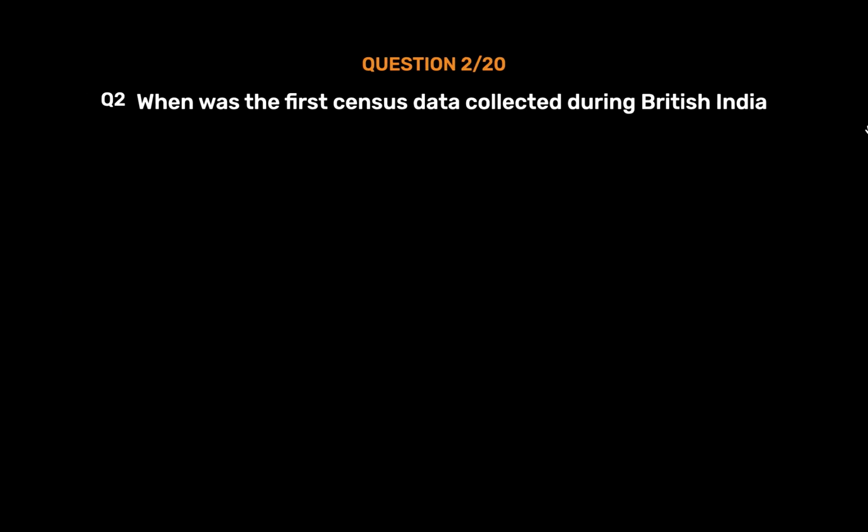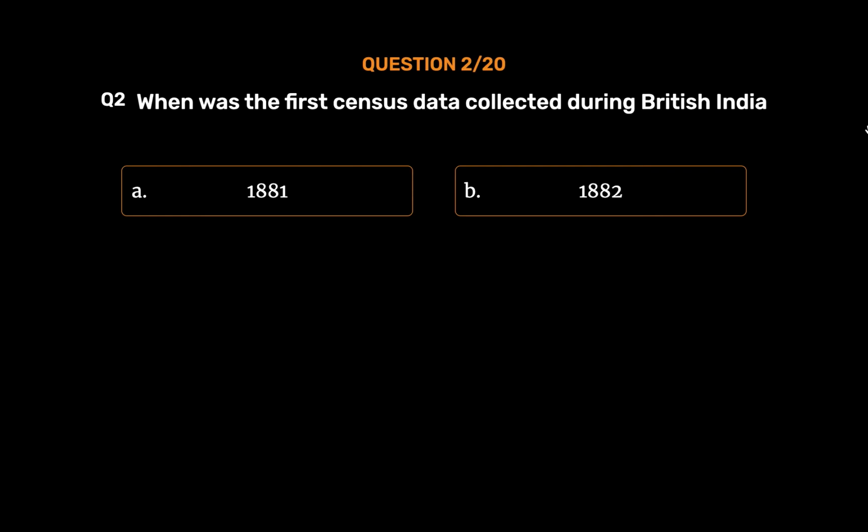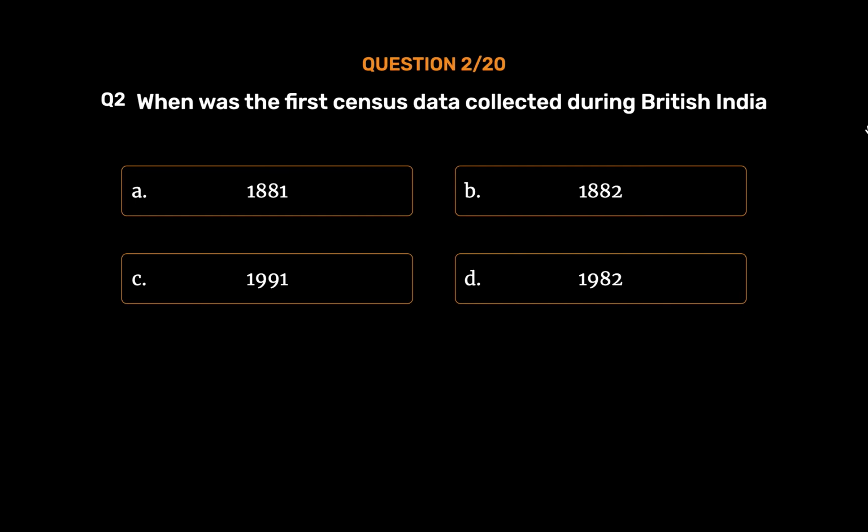Question number 2. When was the first census data collected during British India? Option A. 1881. Option B. 1882. Option C. 1991. Option D. 1982. The correct answer is Option A. 1881.